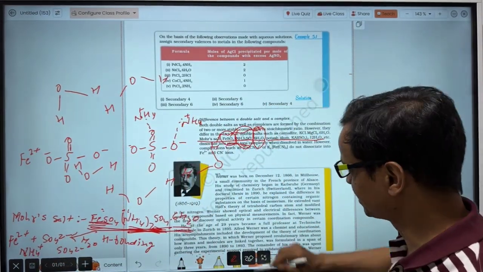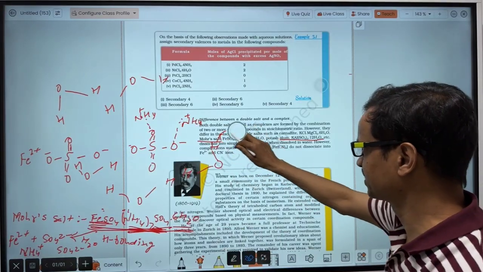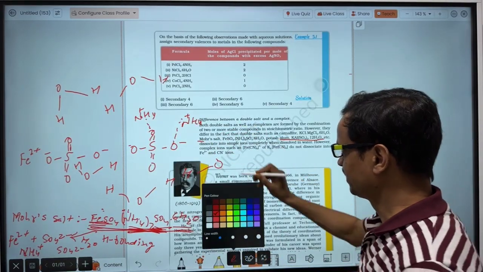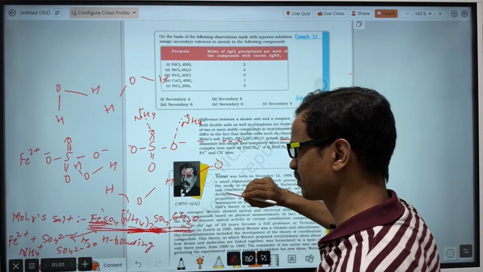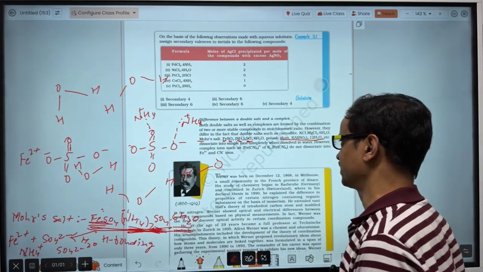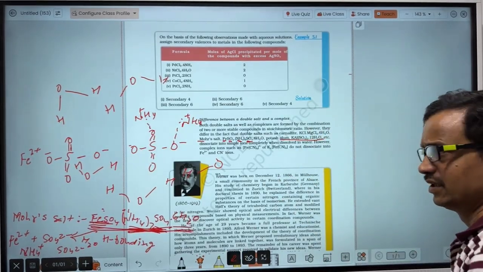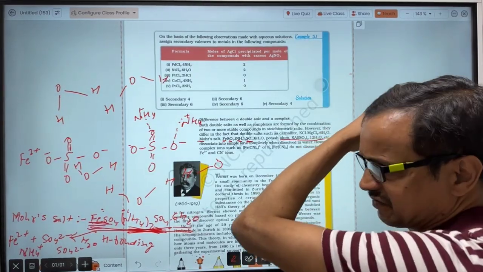The constituent ions in Mohr's salt are Fe2 plus, SO4 2 minus, ammonium ion NH4 plus, as well as SO4 2 minus, and water will also separate out. That is here. So that means double salts will dissociate completely in water.